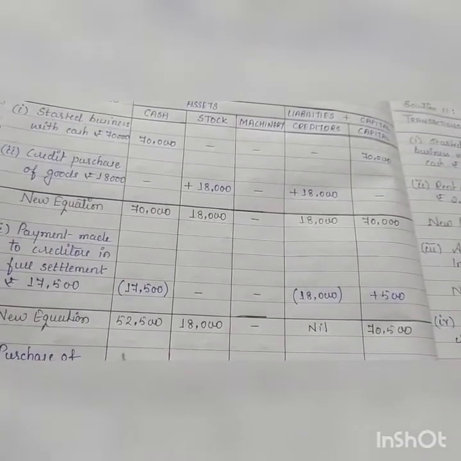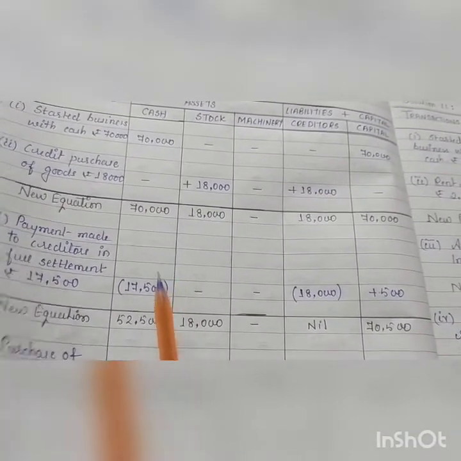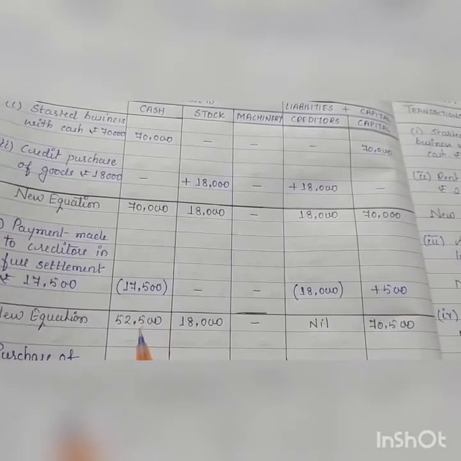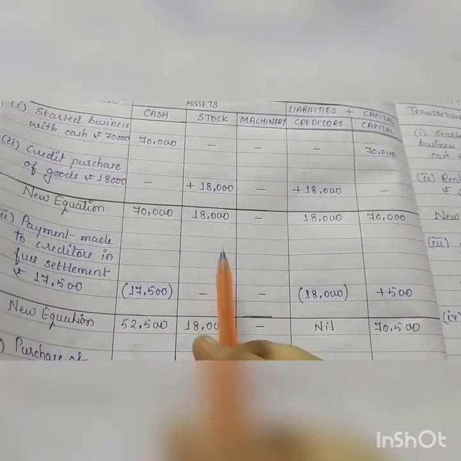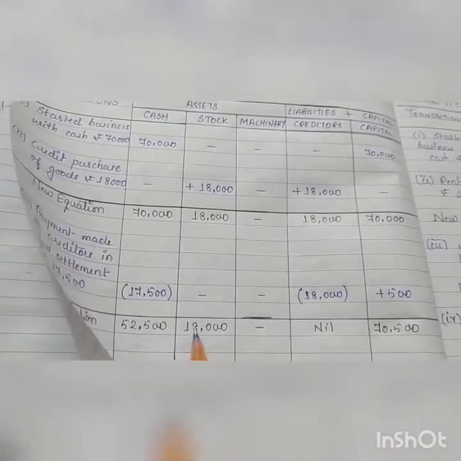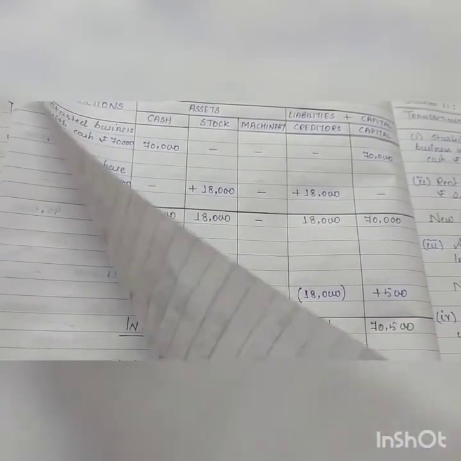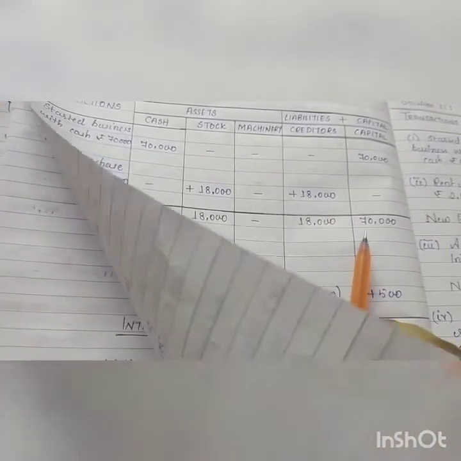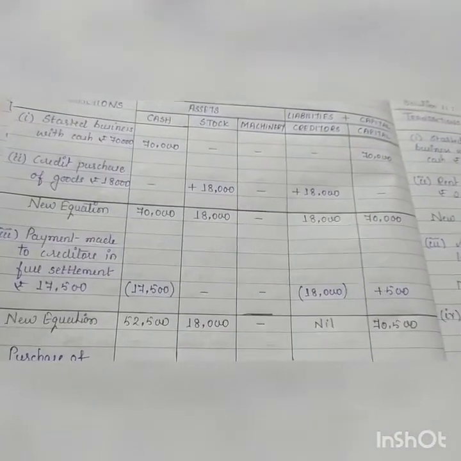So new equation will be 70,000 minus 17,500 is 52,500. Stock will remain same 18,000. Creditors nil and capital 70,500.